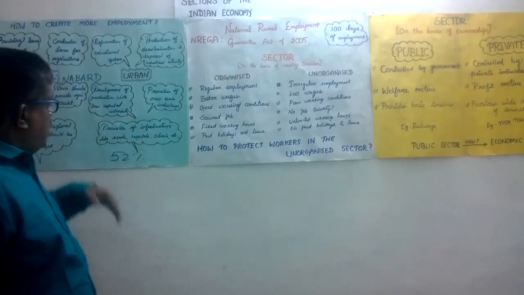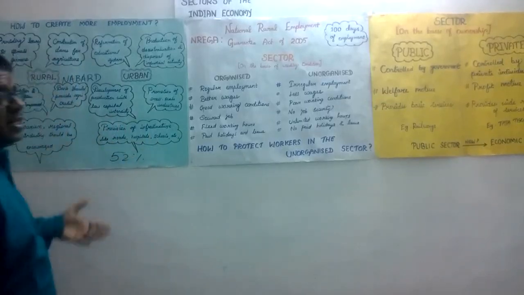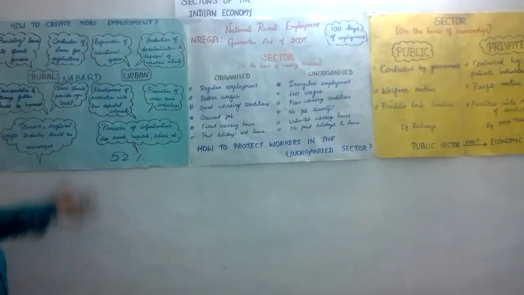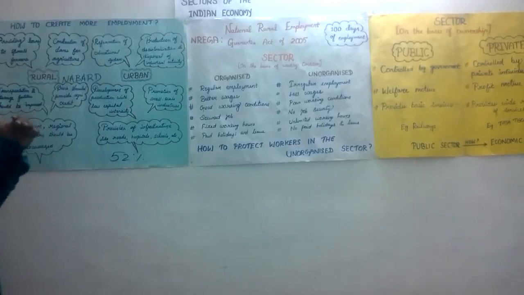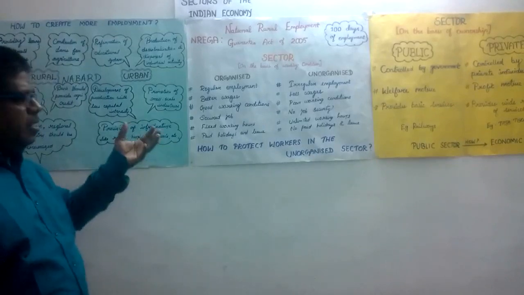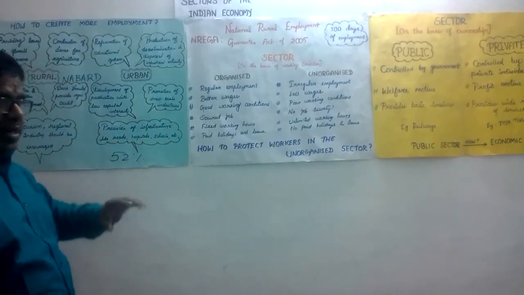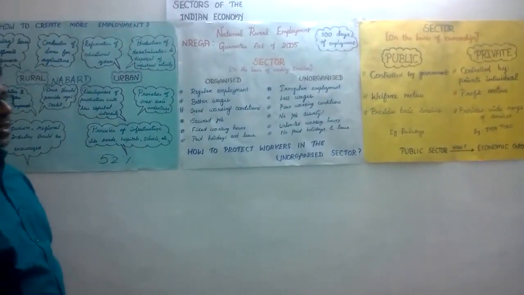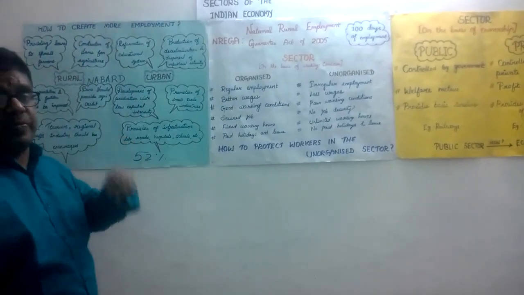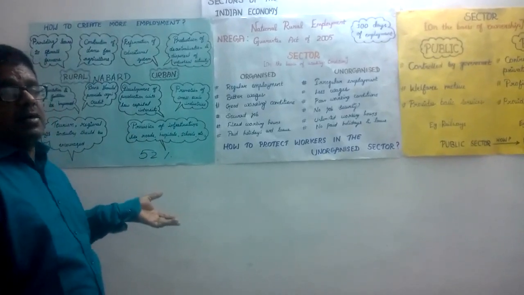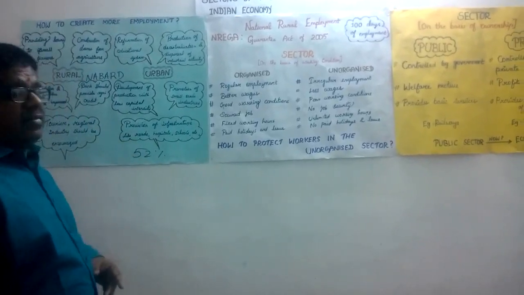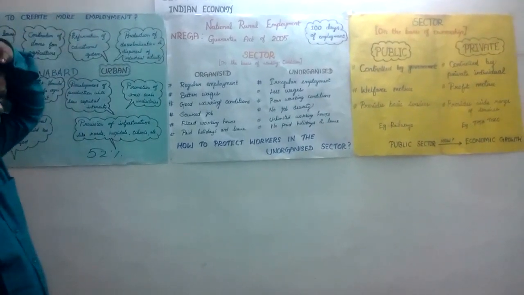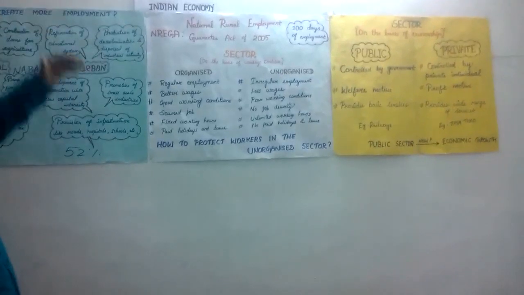And also the Planning Commission, now called Niti Aayog, is always saying that tourism is becoming a fourth sector, beyond the primary, secondary and tertiary sectors. Tourism alone is becoming a separate sector, and 35 lakh people are getting job opportunities. This is noted by the Planning Commission. So this is the way that the government can increase the GDP of the three sectors and the employment share.